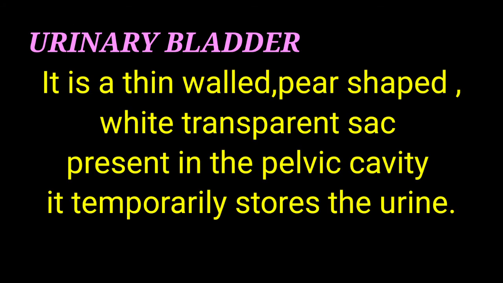Urinary bladder: it is a thin-walled, pear-shaped, white, transparent sac present in the pelvic cavity. It temporarily stores the urine until it is thrown out. Urethra: it is a membranous tube which passes urine to the exterior. The urethral sphincter keeps the urethra closed except during voiding of urine.